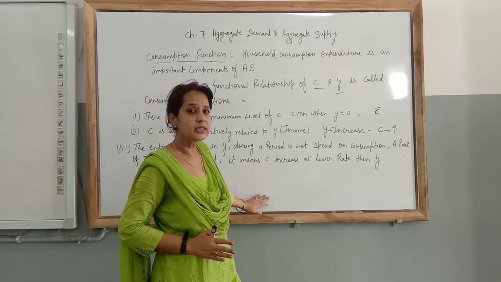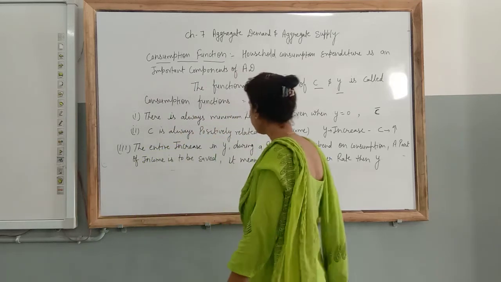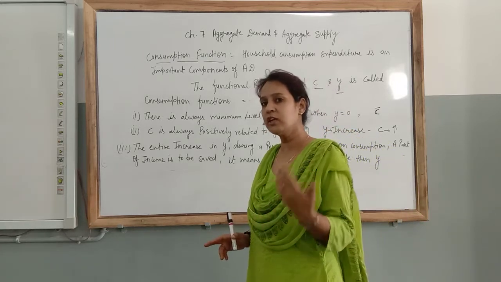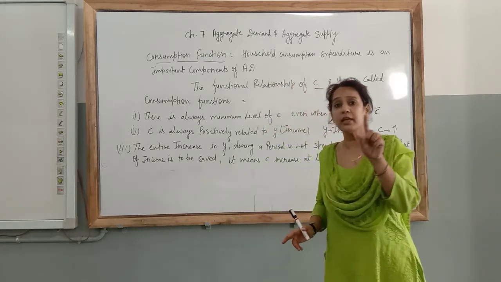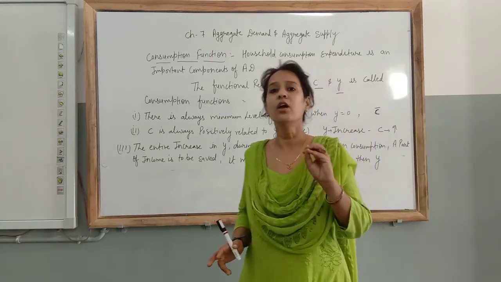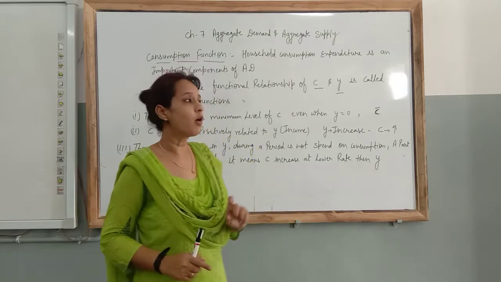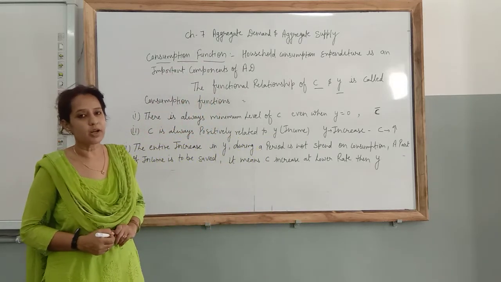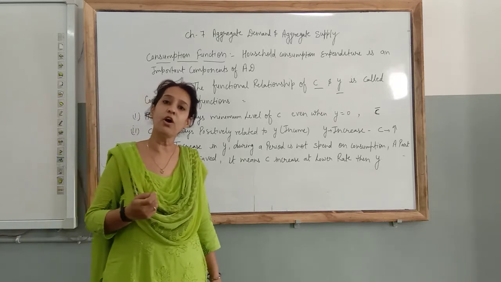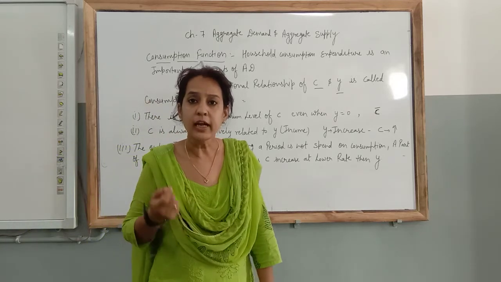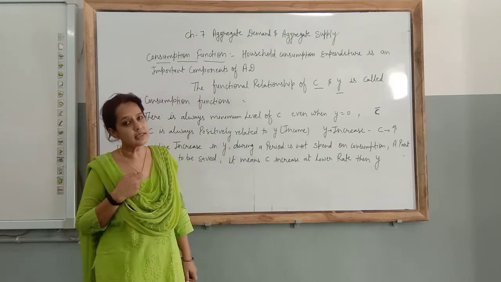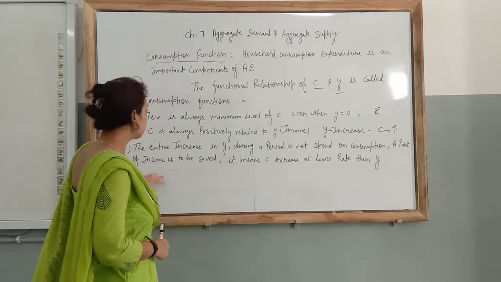So income increases, consumption also increases, that is positively related. But income increases at a higher rate and consumption increases at a lower rate. The difference amount is known as the saved amount. Suppose 50,000 is my income, I am spending 40,000 on consumption, and the 10,000 that is left is known as saving. Clear? Now these are the 3 observations.